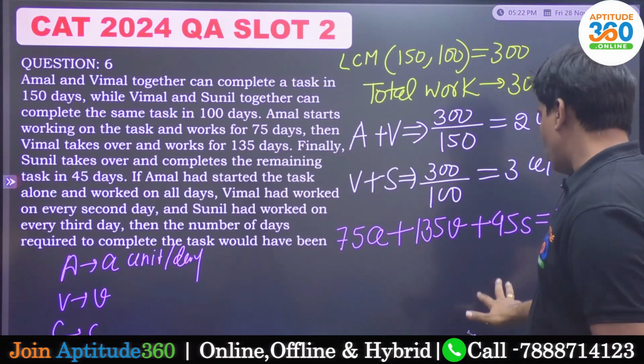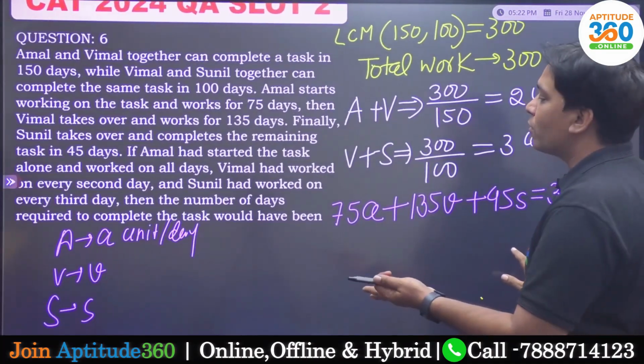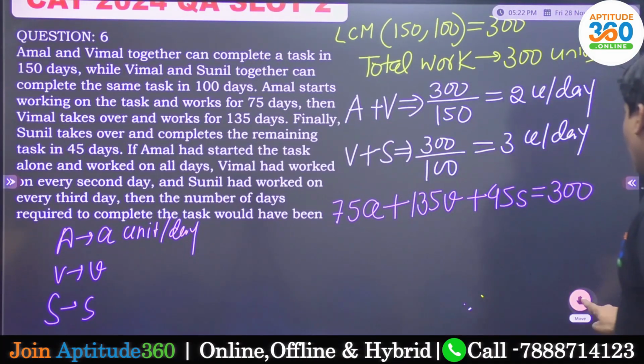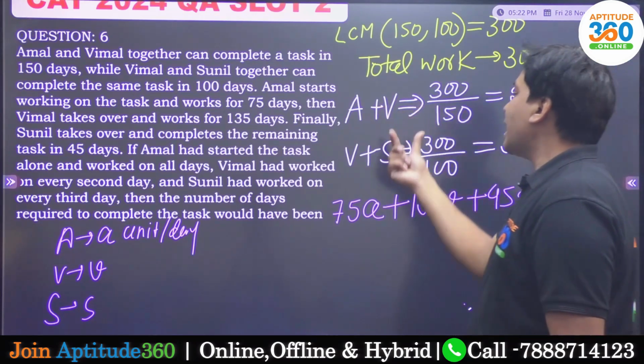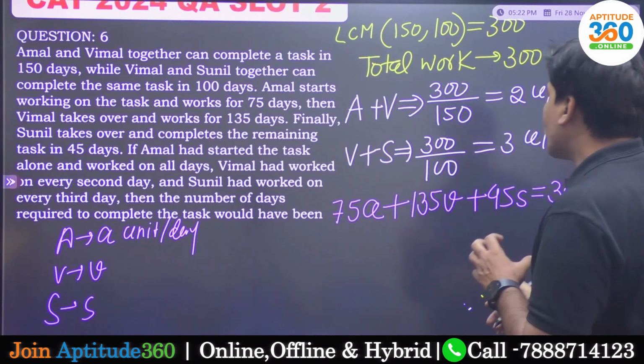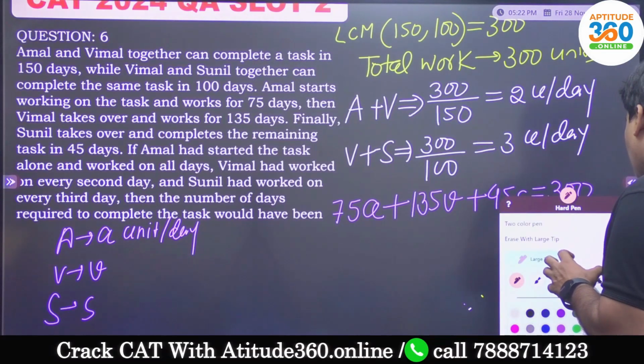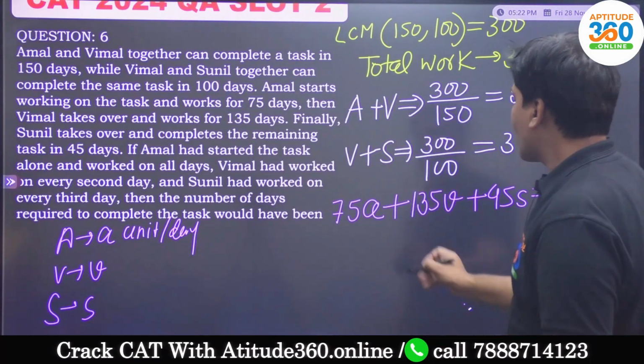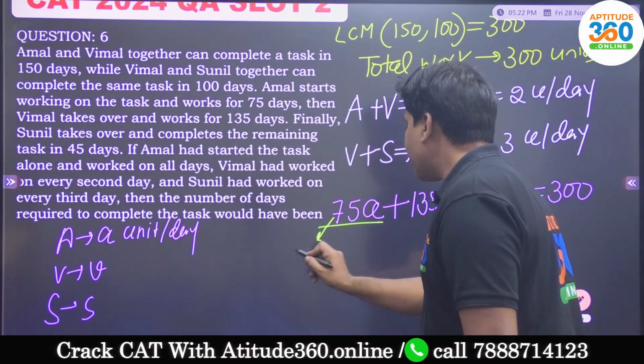Now what I should do, because I do not know the values of A, V and S, but what do I know? I know the sum of A and V, and I know the sum of V and S, and this is what I should utilize. So I have been given 75A.